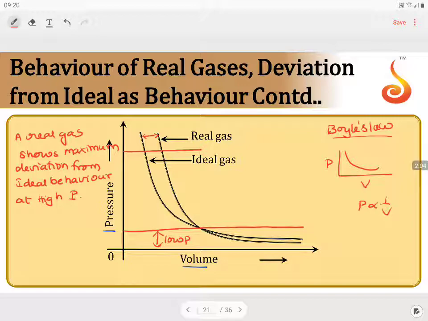Now at high pressure conditions, if I observe this point and this point, if I drop them directly onto the volume axis over here, you can see clearly this is your real volume and this will be your ideal volume. You can clearly say the real volume at high pressure is greater than the ideal volume.